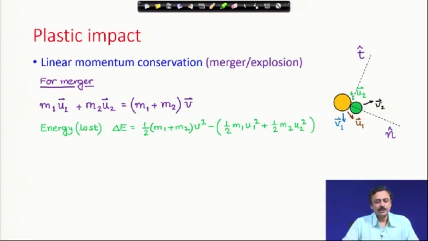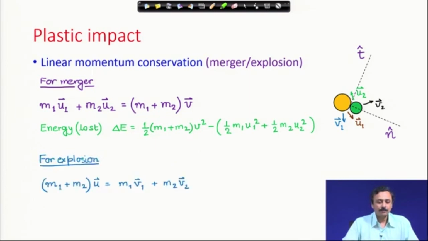And you can calculate the energy that is lost by calculating the final energy, which is half m1 plus m2 v square, minus half m1 u1 square plus half m2 u2 square. By calculating the difference in the energy, you can calculate the energy lost.